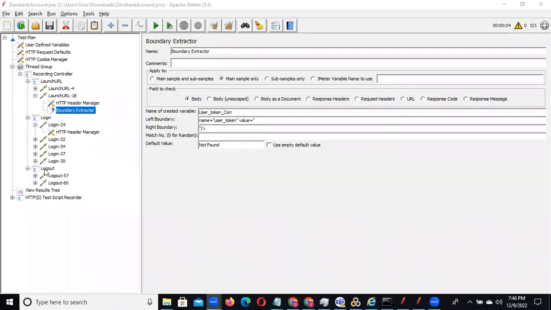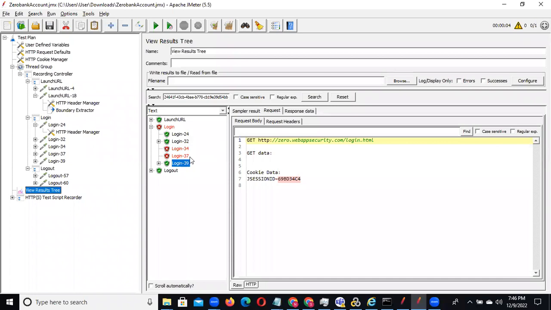Everyone able to hear, right? So now we can observe. It means your correlation value has failed. The token value is not found. You are getting this, which means you are unable to capture it. So what is the issue if you are unable to capture it? Maybe anyone can guess?